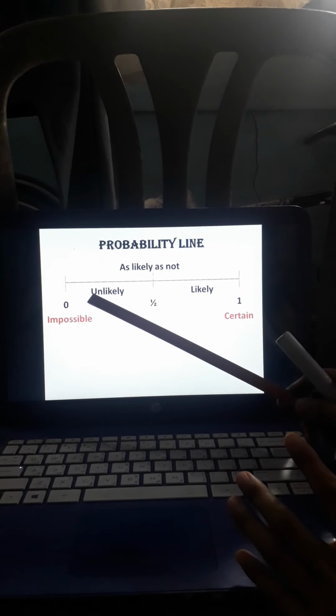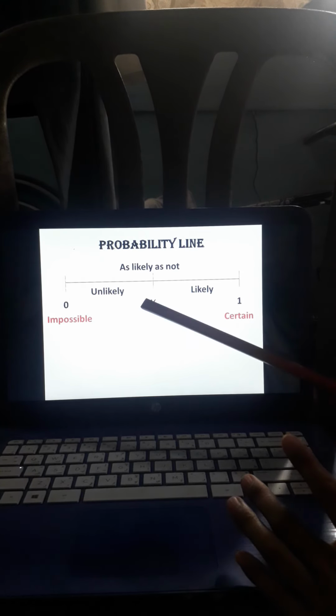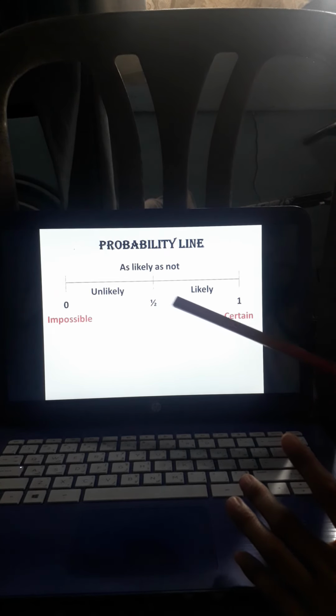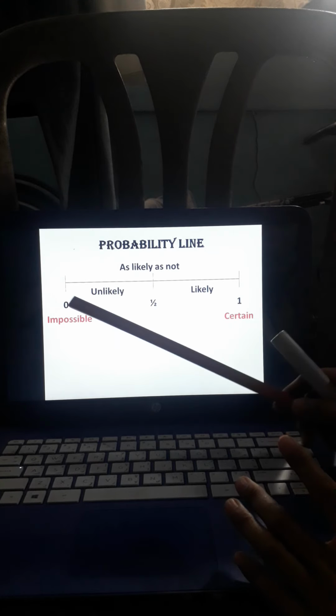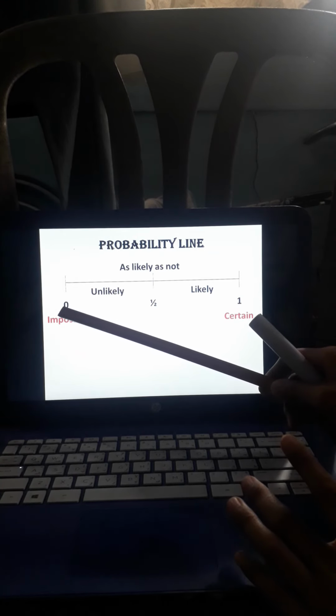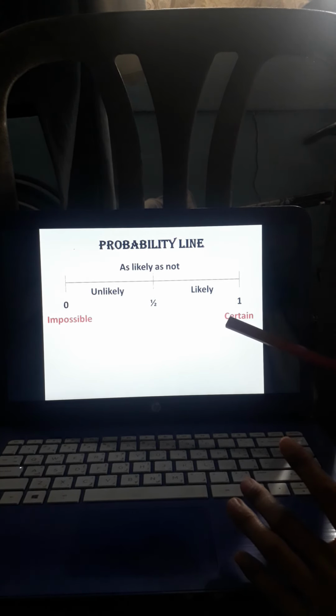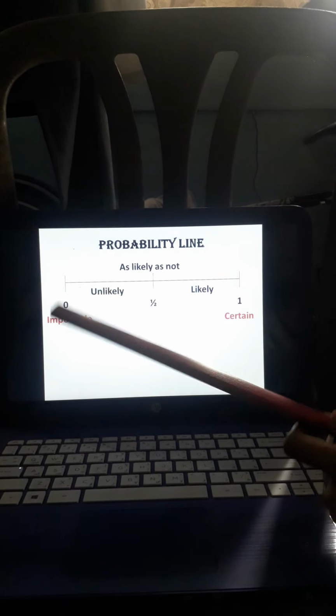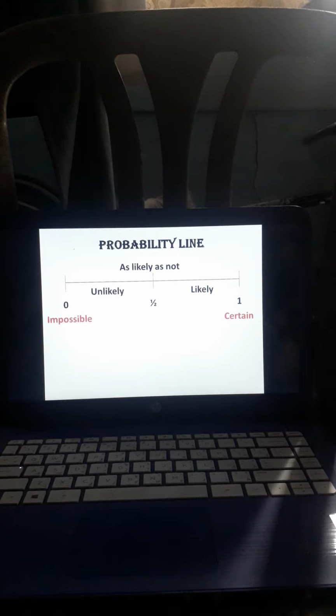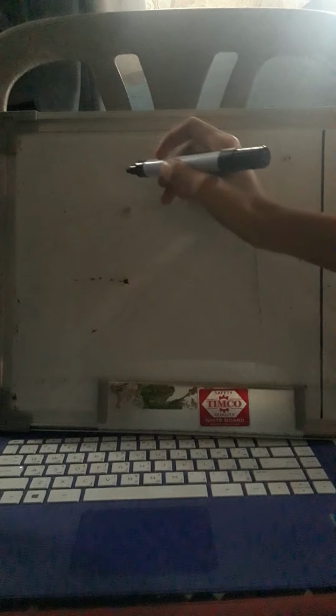And then, yung nasa bandang gitna ng impossible at ng 1/2 is unlikely. Sa 1/2 naman to 1 is likely. So, etong probability natin, pwede siyang isulat as fraction. We have 0, impossible, then 1/2, and 1. And then, we can also write this in decimal form. So, if we are given the probability of 0.4, it is also equivalent to